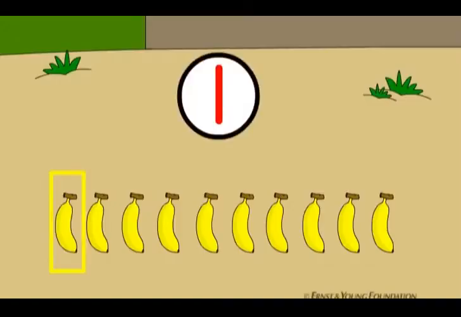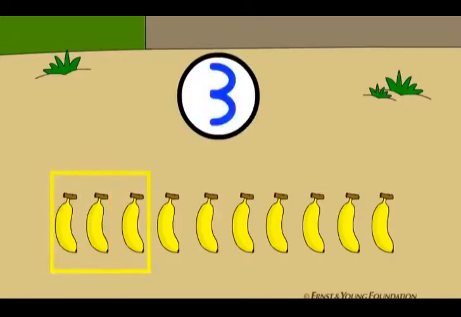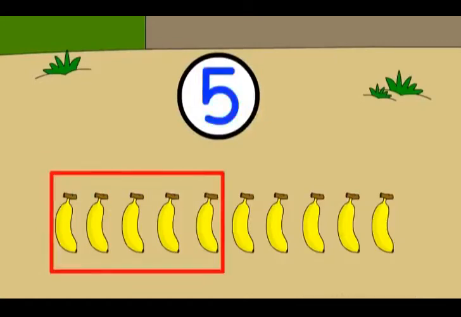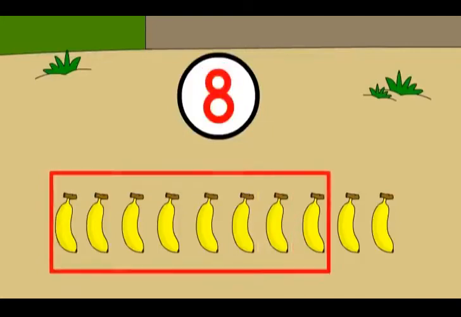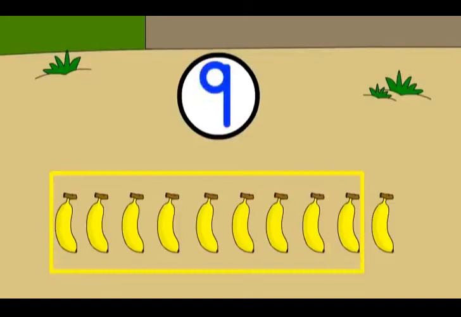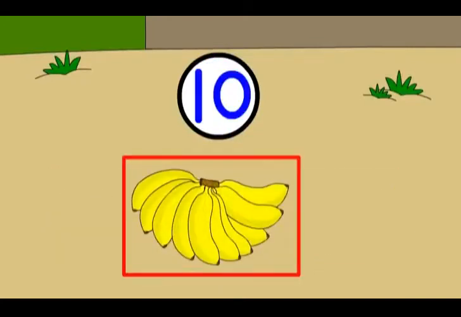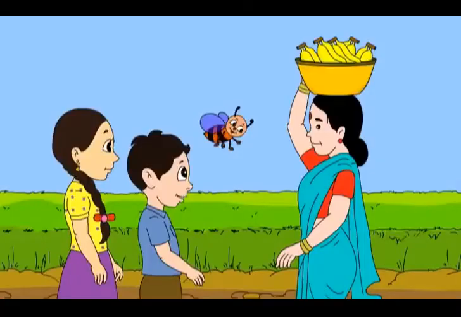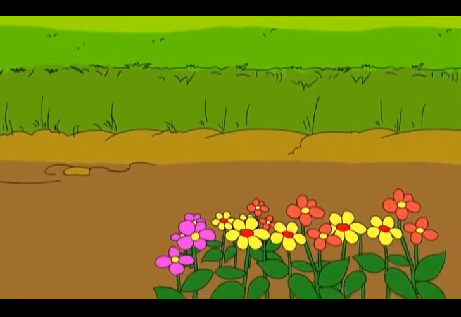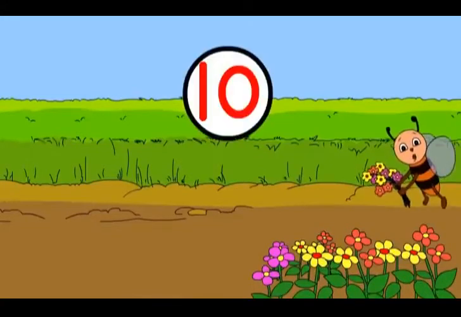1, 2, 3, 4, 5, 6, 7, 8, 9, 10. See, there are 10 bananas in this bunch. Thank you, Auntie. Look, there are lots of flowers on the ground. Let me make a bunch of 10 flowers.